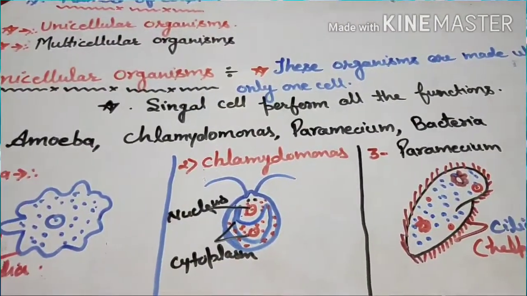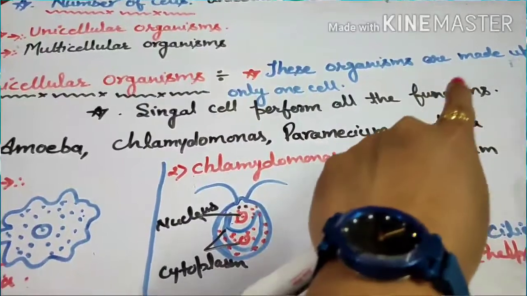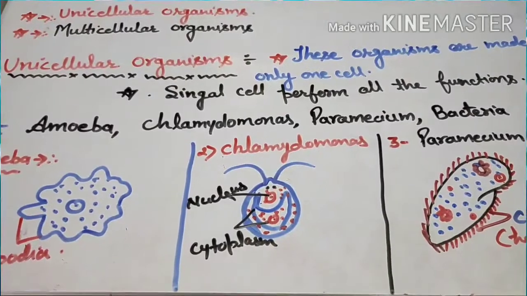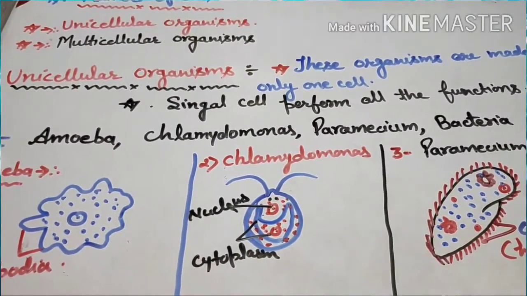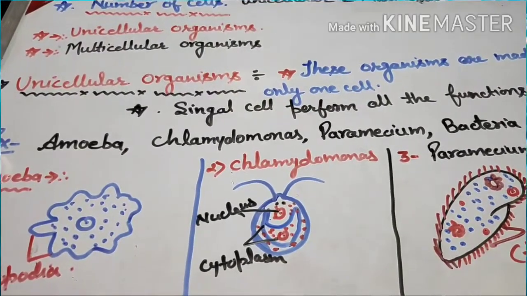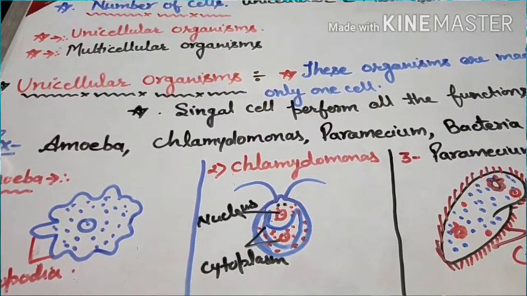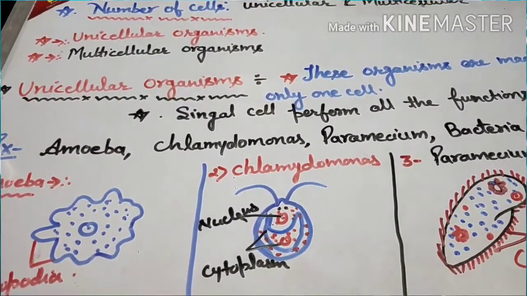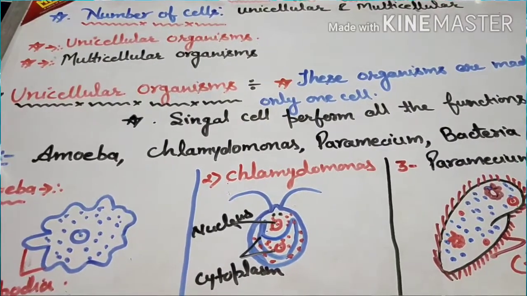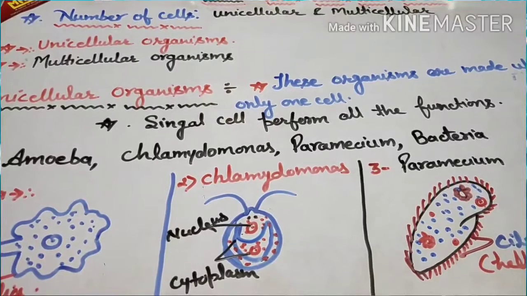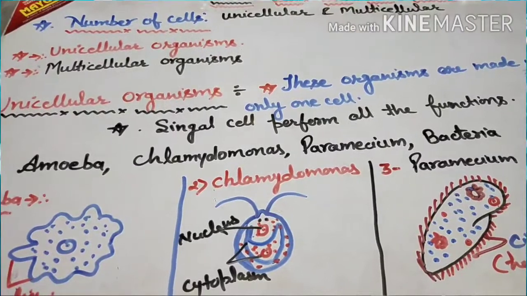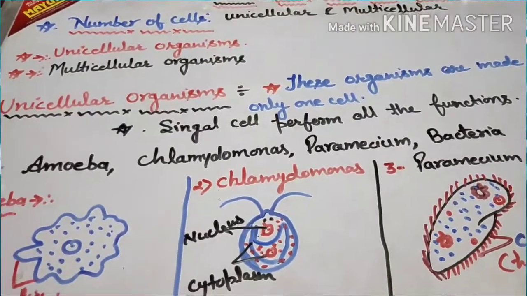Unicellular organisms are made up of only one cell. That means the entire body of the organism is made up of just one cell, and that one cell will perform all the functions that the organism has to perform to survive. So this single cell performs the basic functions that are characteristics of the organism.